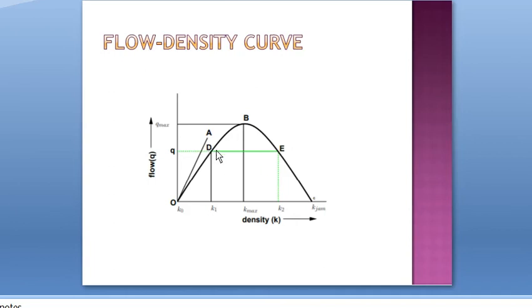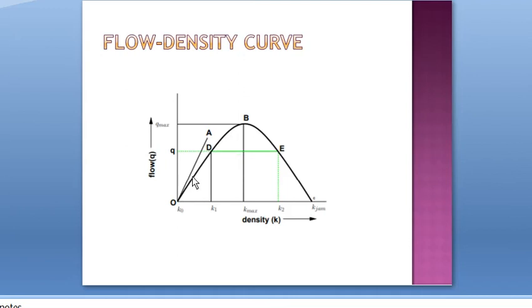There are 2 points D and E, and these 2 points will have the same flow. The flow is the same for these 2 points, but the density is different. For point D, density is K1, and for point E it is K2, and this K2 will be greater than K1. It's clear because density is increasing. So at point E, density is more than that at point D, but at both these points the flow is the same.